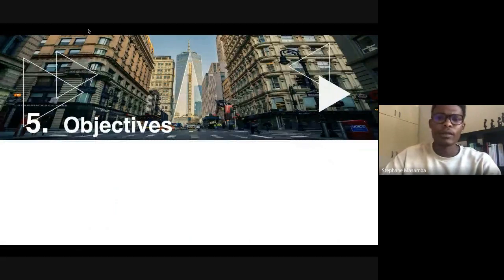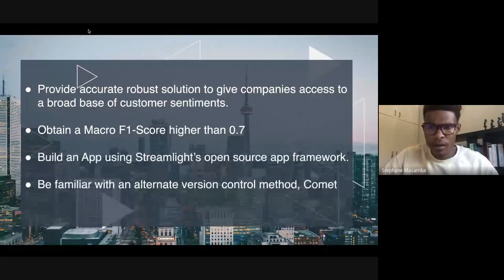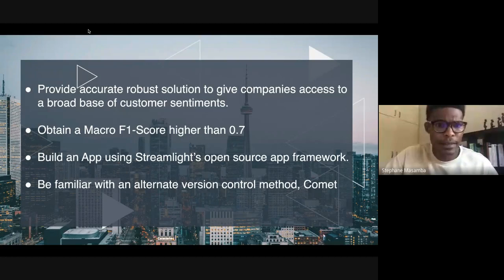The objective of this study was to provide an accurate solution, robust enough so that companies can assess a broad base of customer sentiment, to obtain an F1 score higher than 0.7, and to deploy our machine learning model on an open source app framework called Streamlit.